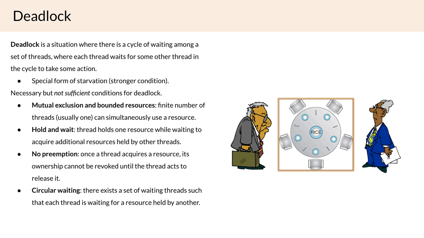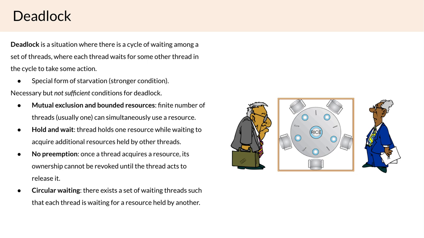So one from their left, another from their right, from the philosopher who put down their chopstick when they saw that it was the last one on the table. And the philosopher who now has two chopsticks will be able to eat their meal, finish, and put the chopsticks back down on the table for somebody else to use. So that is if we did have preemption, and that would allow us to get out of this deadlock. But if we do not have preemption, where we establish that each philosopher is going to wait to finish eating before they put down their chopstick, then deadlock occurs.